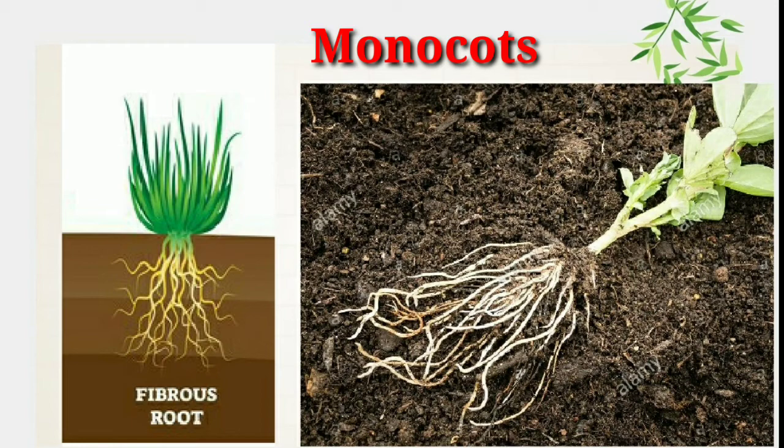So in dicot plants, the roots are tap roots, which grow directly downwards in the ground, and in monocots the roots are fibrous roots, which don't reach deep into the soil and grow horizontally in all directions. Understood, children, the difference between dicots and monocots with respect to root system?